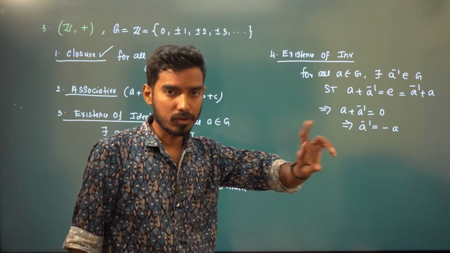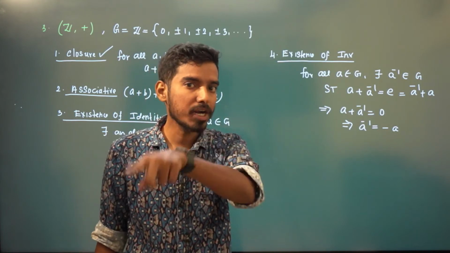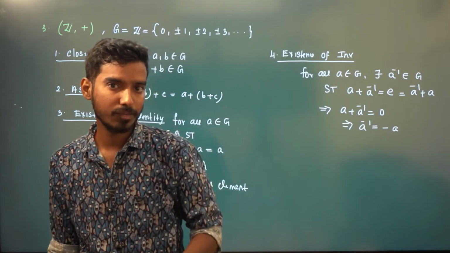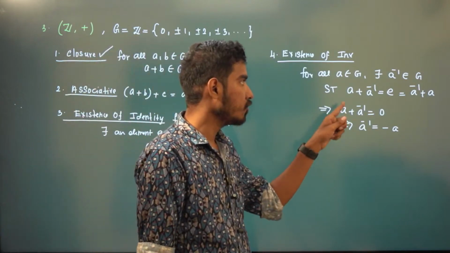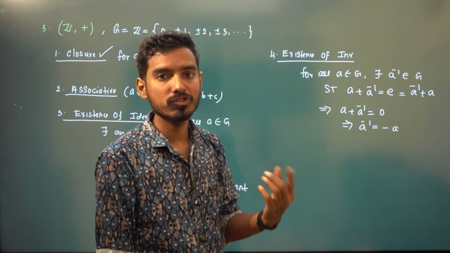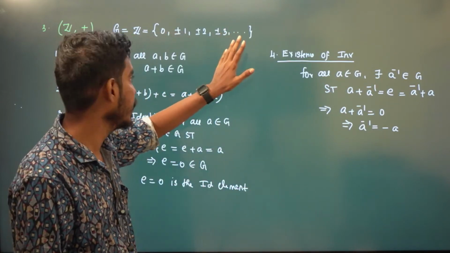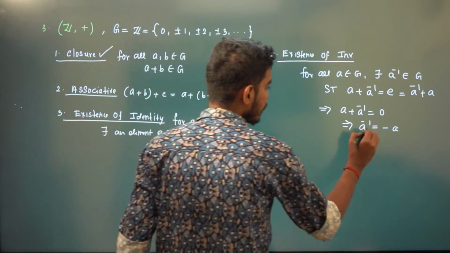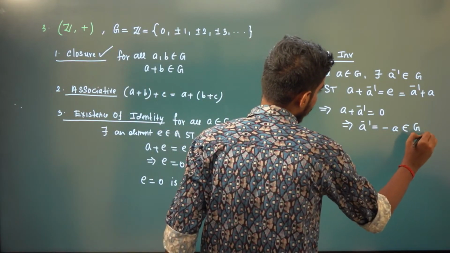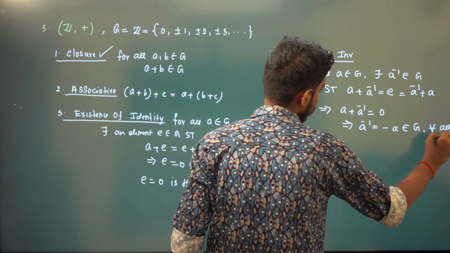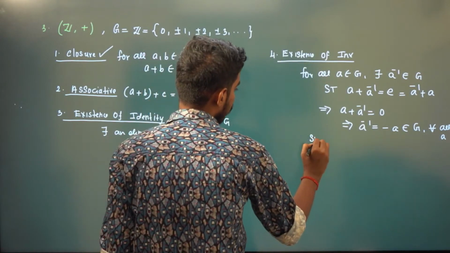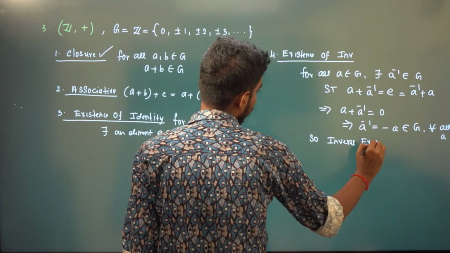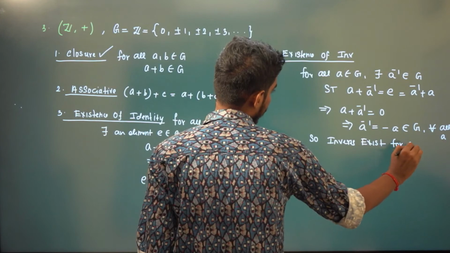It is minus 2. 3 plus what is 0? It is minus 3. 100 plus what is 0? It is minus 100. So obviously, if A is in G, minus A will also be in G because it is an integer. If 3 is in G, minus 3 will also be in G. That means this minus A is the A inverse and it belongs to G for all A. So therefore, inverse exists for all elements.